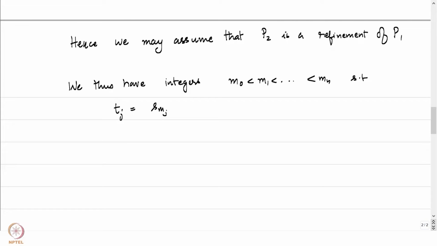Notice that m0 has to be equal to 0 and mn has to be equal to m, because T0 is A, which is S0, and similarly Tn is B, which is Sm. So the point is that we can get hold of integers m0, m1, m2, up to mn such that S of mj is equal to Tj.